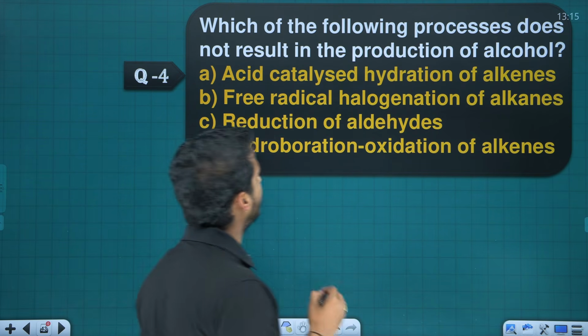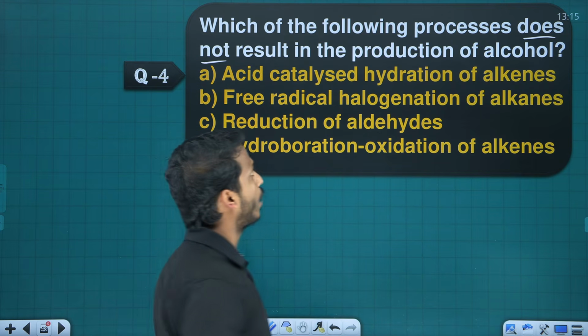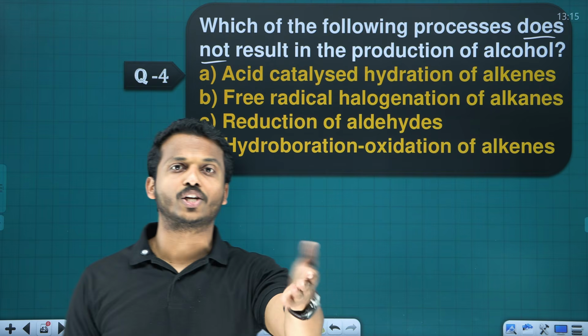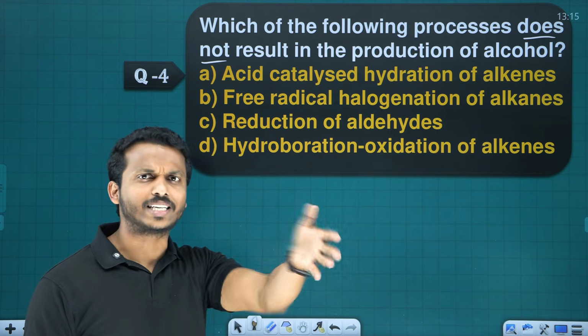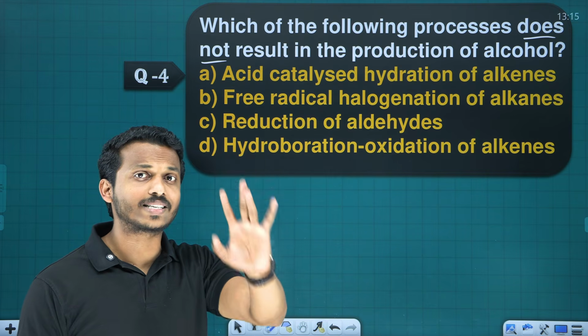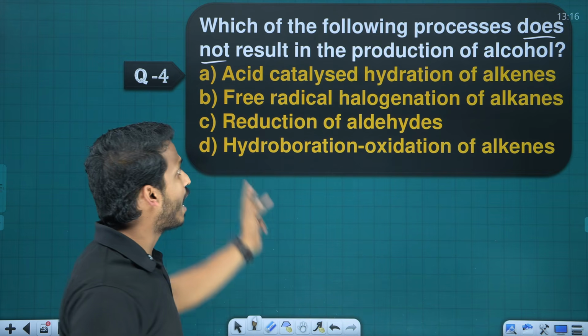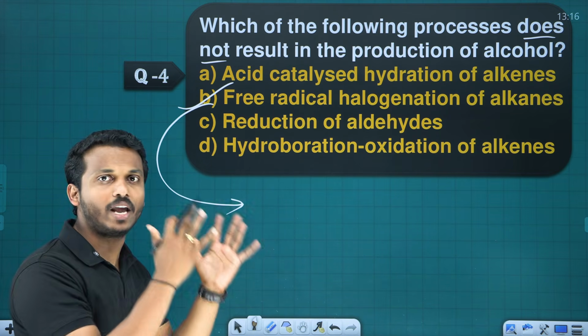Next question number 4. Which of the following processes does not result in the production of alcohol? Which of the methods belongs to the preparation of alcohol? Acid catalyzed hydration of alkene. Just as we discussed, alkene on acid catalyzed hydration gives alcohol. Free radical halogenation, no. B does not give you any alcohol.